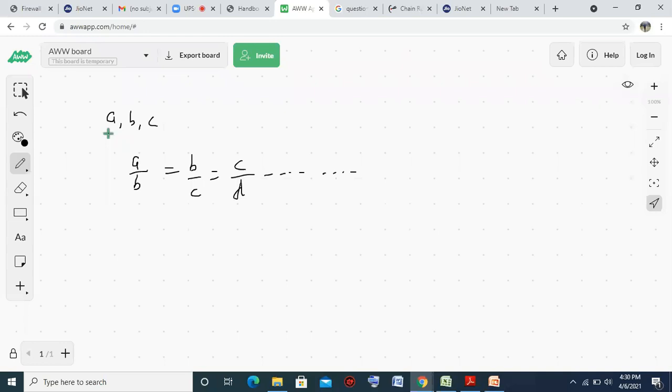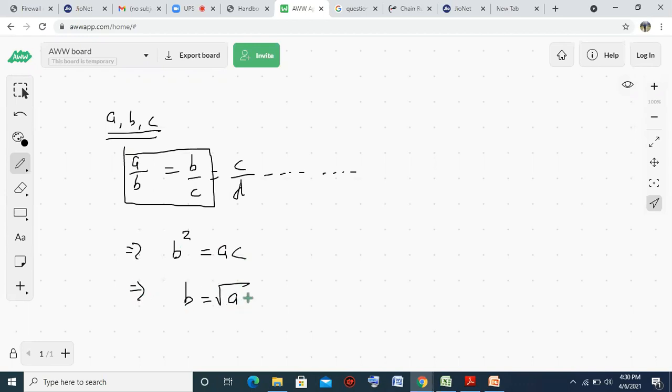If A, B, C are in continued proportion, we can write like this: A by B equal to B by C. If I cross multiply them, I will get B square equal to AC, or B equal to root AC. This B is called mean proportion.